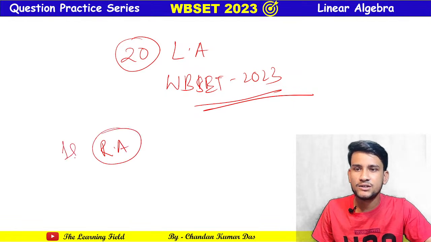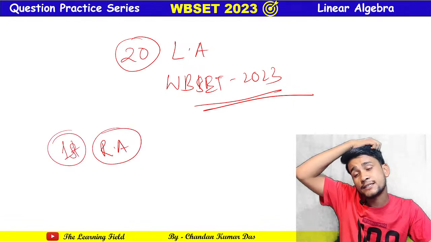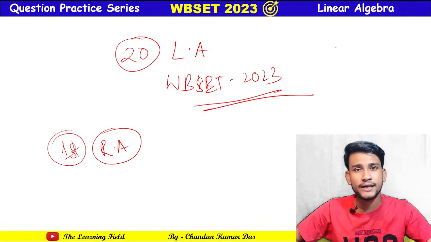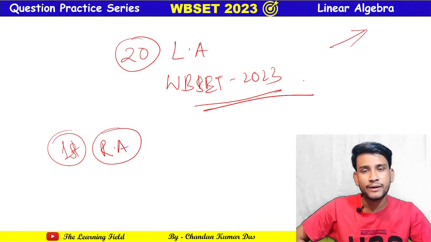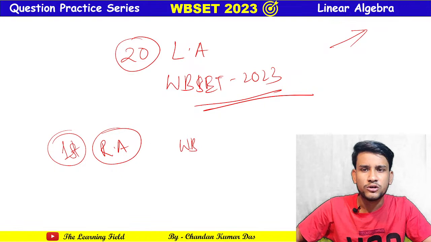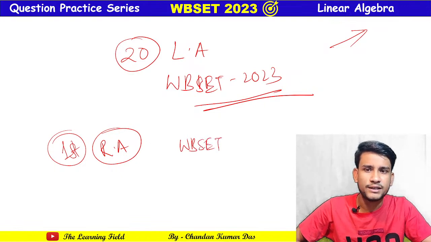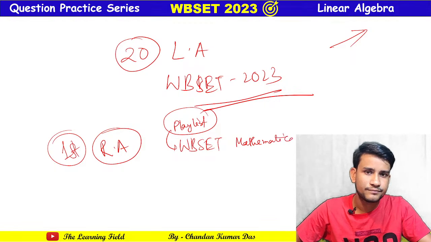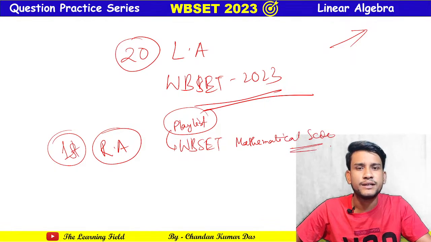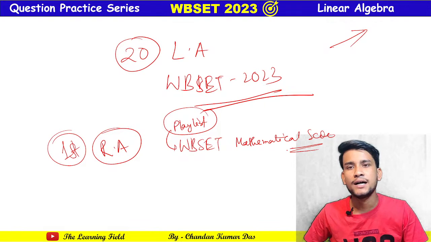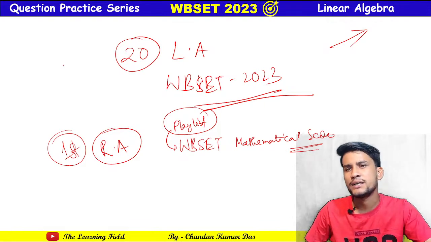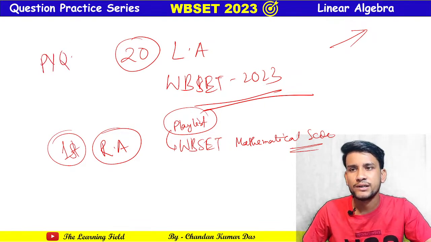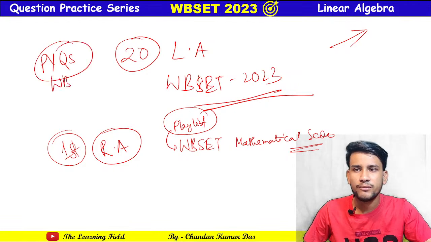In the description you will get the link, or you can also go to the WBSET mathematical science playlist, and you will get the previous videos. Also you can find the PYQs already solved in the channel for WBSET.